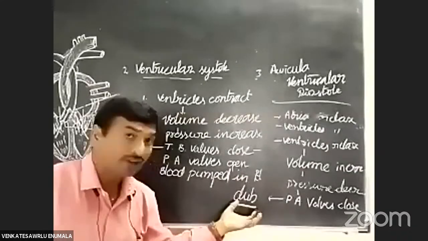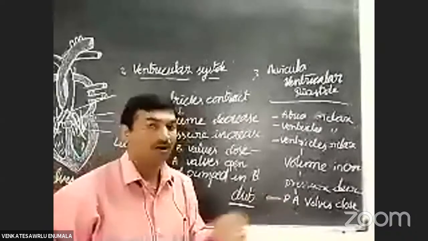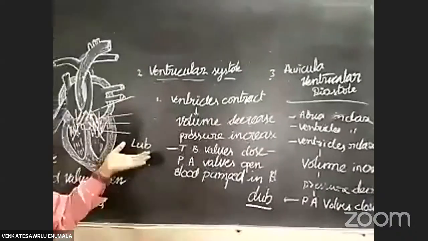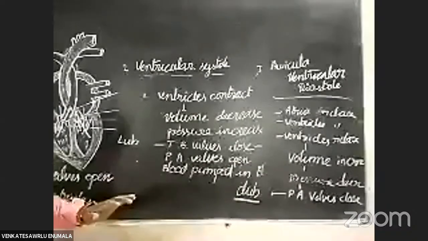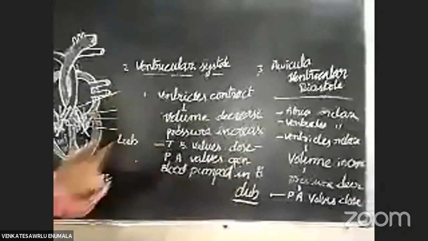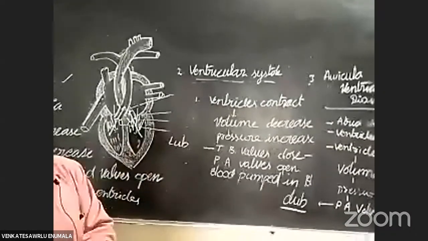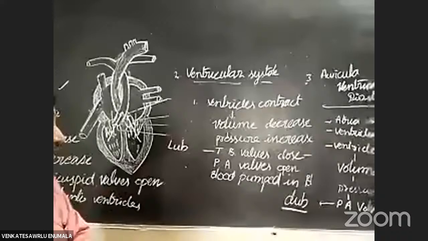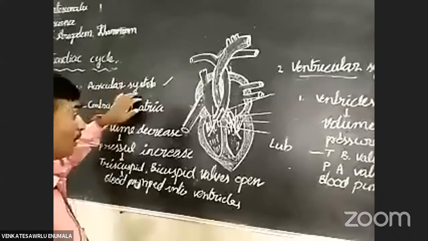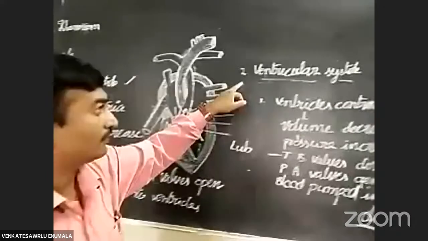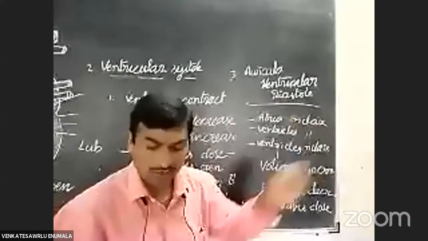Which valves are responsible for the dub sound? The pulmonary valve and aortic valve. Which valves are responsible for the lub sound? The tricuspid valve and bicuspid valve. Okay, students, these are the three phases. These three phases are called the cardiac cycle. Once again: first phase auricular systole, second phase ventricular systole, third phase auriculoventricular diastole.